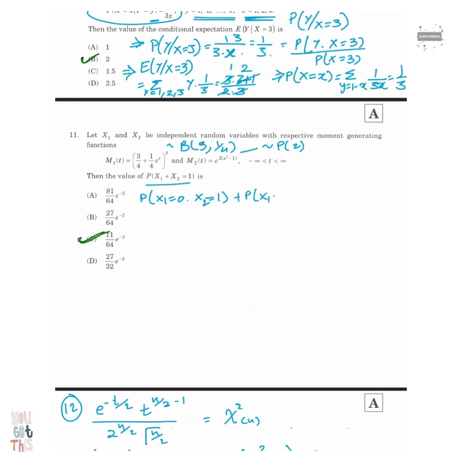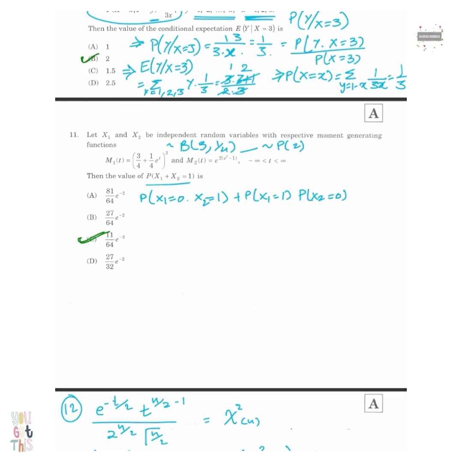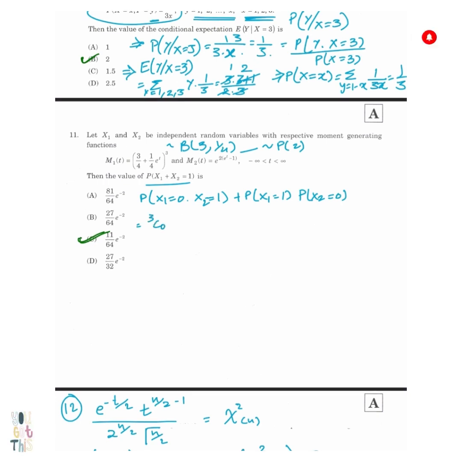Anyway, then we have two different MGFs, and let M1(t) be the MGF of x1 that belongs to binomial 3 comma 1 by 4, and M2(t) be the MGF of x2 that belongs to Poisson 2, right? And then we have to find the value of probability x1 plus x2 equals 1. Remember that these are discrete distributions. So x1 for binomial will take value 0, 1, 2, 3 and so on, and x2 will also take value 0, 1, 2 and so on.